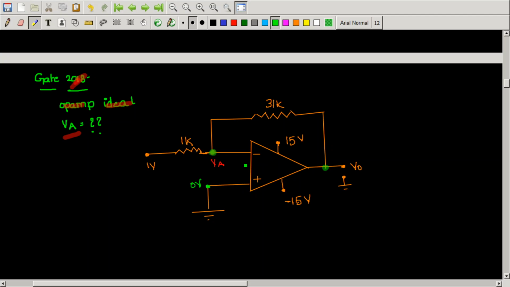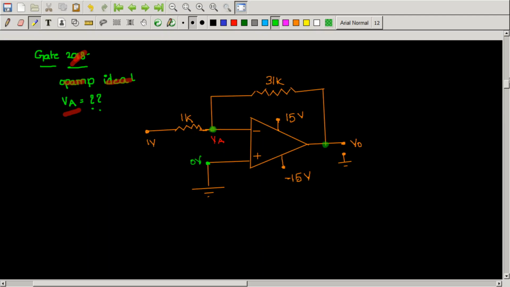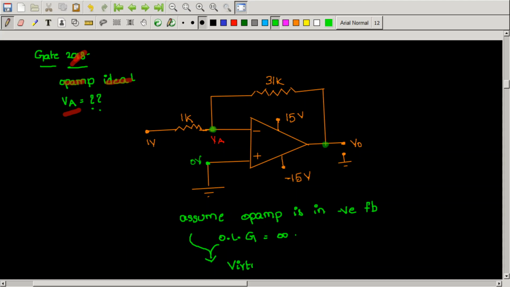Right? So let me do the same thing that I did in the first question. Assume the op amp is in negative feedback, and because the op amp is ideal, open loop gain will be infinite. So because these two conditions are met, I can apply the virtual short concept.